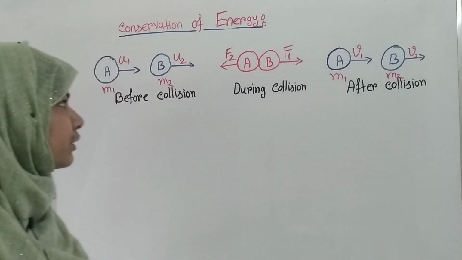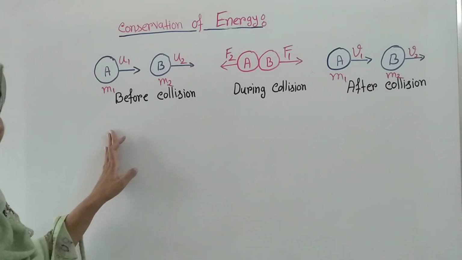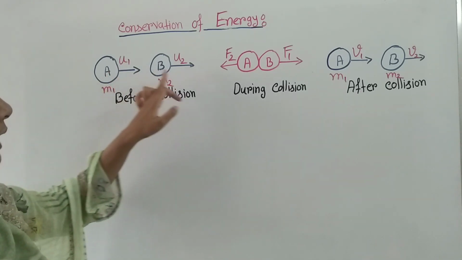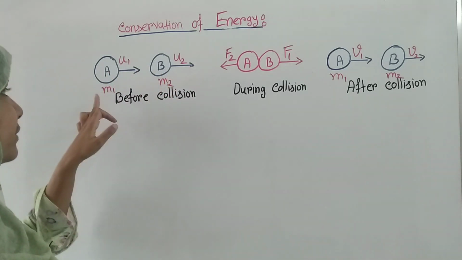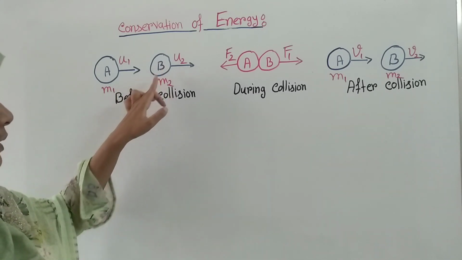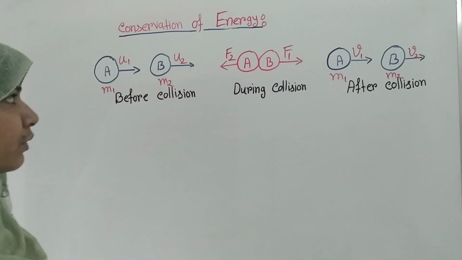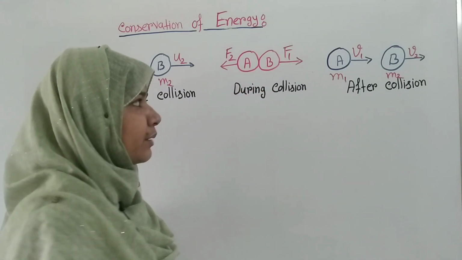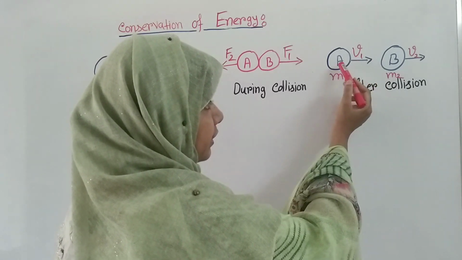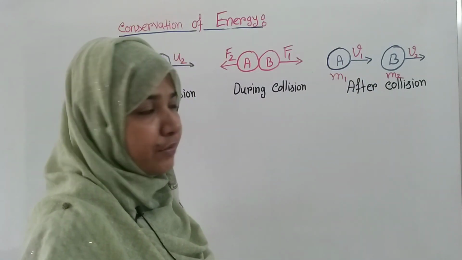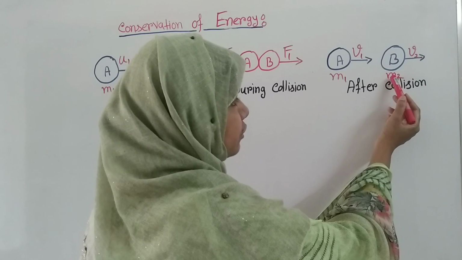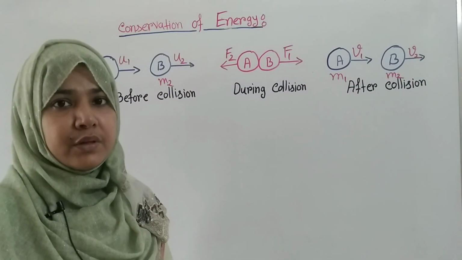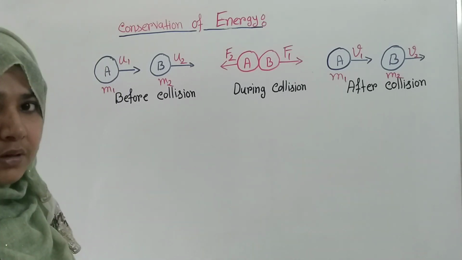Students, in the diagram you can see that the two objects A and B were moving with velocities u1 and u2, and the mass of object A is m1 and mass of object B is m2. Now after some time they collide with each other, and after collision they move with new velocities. Object A moves with velocity v1 and object B starts to move with velocity v2. So if the total kinetic energy before collision is